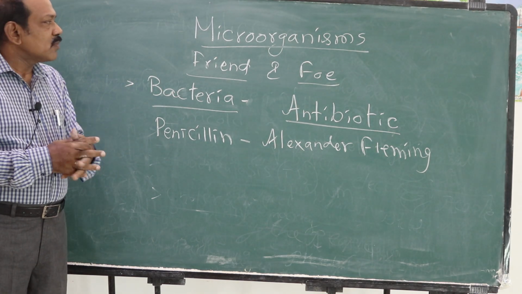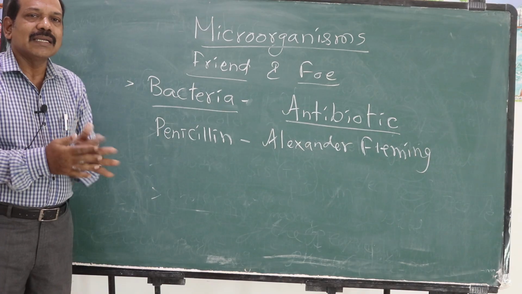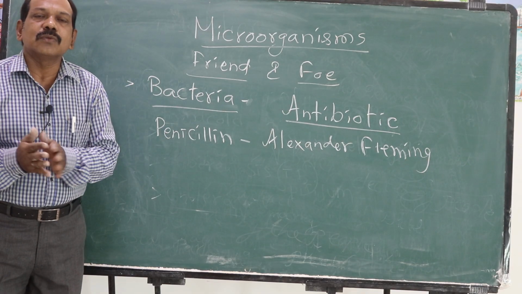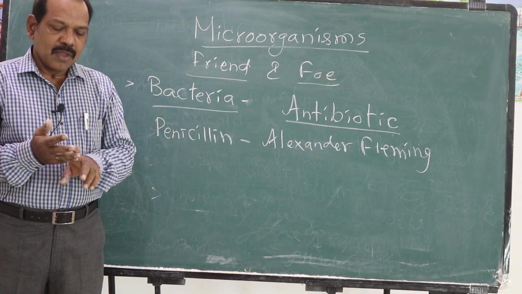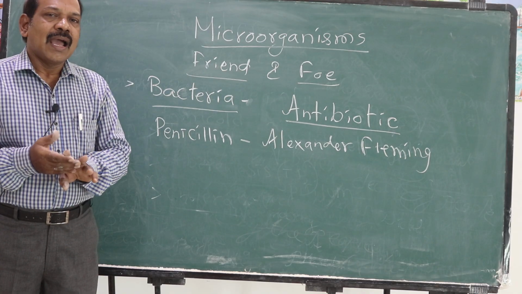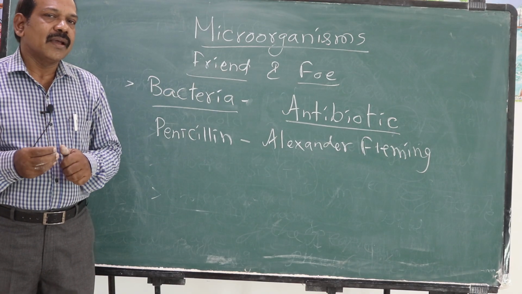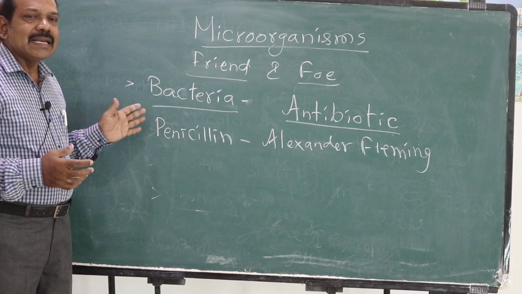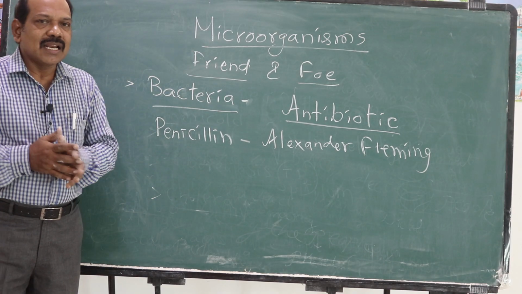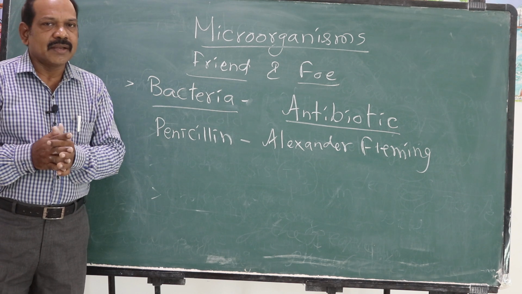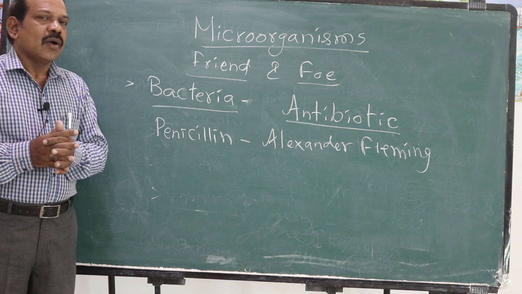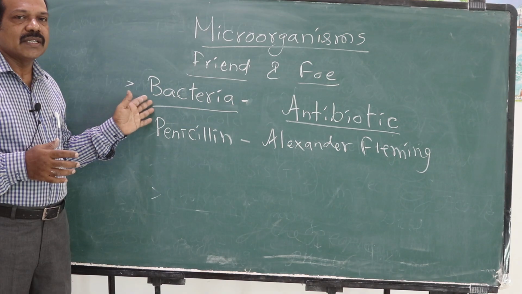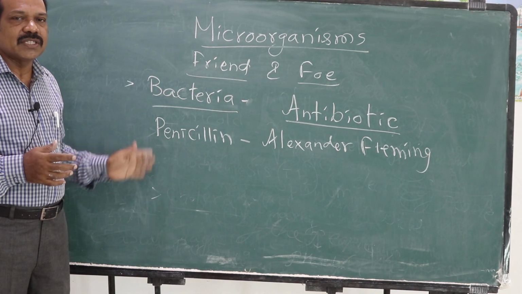Our today's topic was microorganisms. In that, there is a list of 5 types of microorganisms: viruses, bacteria, protozoans, fungi and algae. These are the 5 microorganisms. Out of that, in this class we have studied in detail about 2 microorganisms, that is viruses and bacteria. What are viruses? What are the harmful effects caused by viruses? Diseases caused by viruses we have listed out.